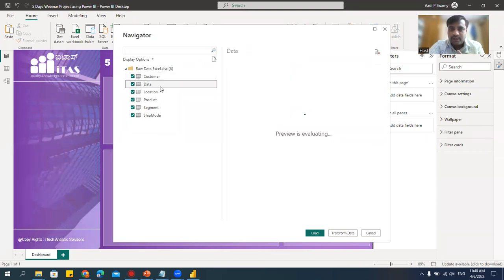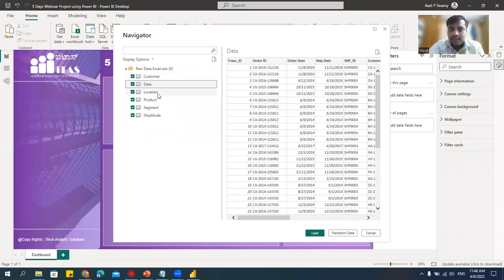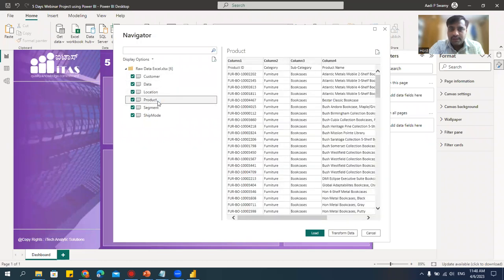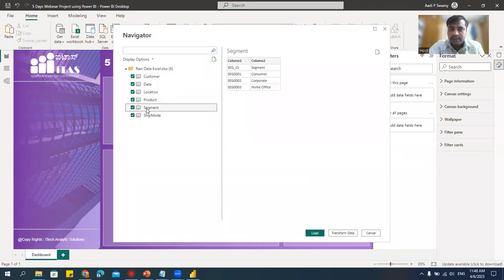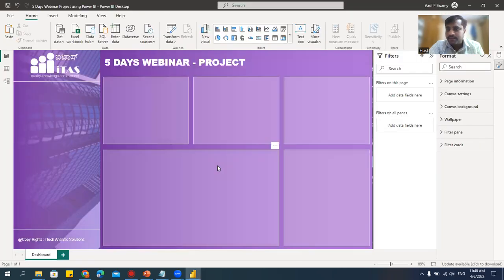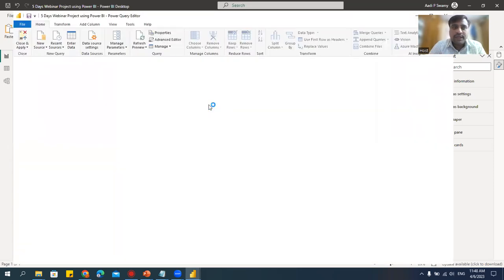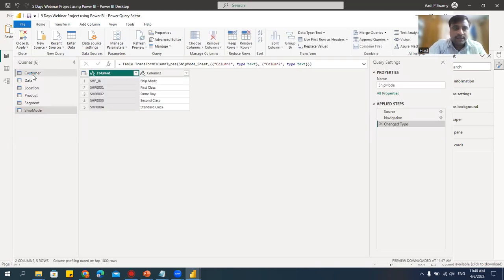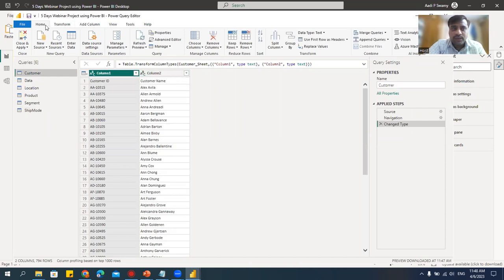Yesterday I showed you, right? I'll go here to this data. Location, product. Yeah, this product also should be corrected. Segment, and then ship mode. There are some tables where corrections are required. Transformation is required. Modification is required. So instead of loading, I'll say Transform. It will take me to Power Query Editor, where I need to modify the tables. Now let's see customer, just Column1, Column2. What should I do? In the Home tab, I have this Use First Row as Headers. I'm just clicking on Use First Row as Headers.